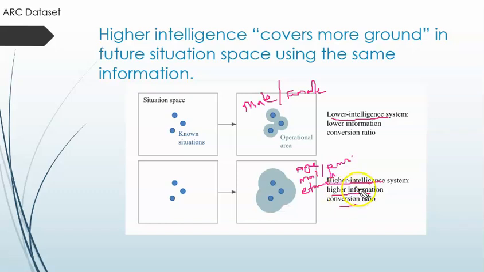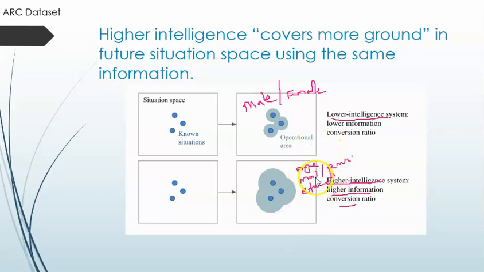If it gives more information, this is a higher information conversion ratio. If it has a higher information conversion ratio, this is a higher intelligence system. If it has a lower information conversion ratio, this is a lower intelligence system. This is the way they have defined it. This is the general approximation, and this is the starting point. Next we will see.